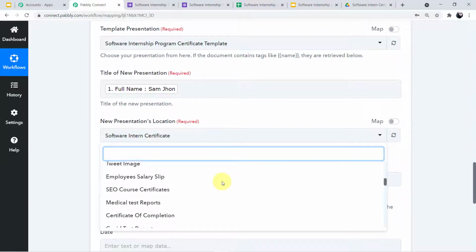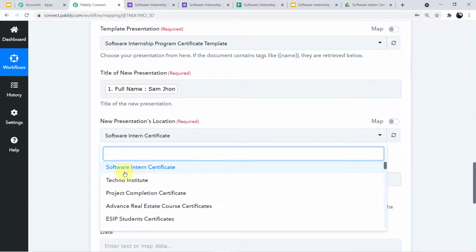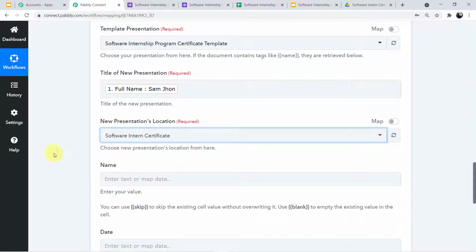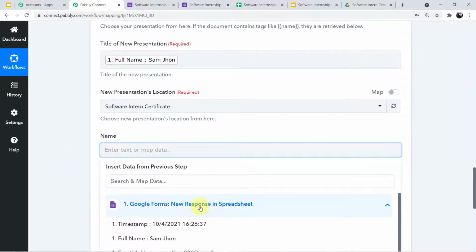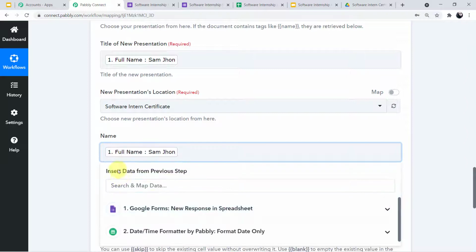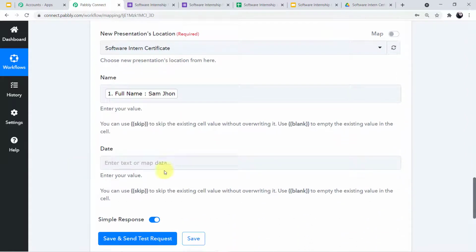Here you can see the different folders. They will come when you scroll down. But I wanted to map the software intern certificate, so I have mapped it. Now I'll map the name. I'll scroll down and simply map the name, which is Sam John.